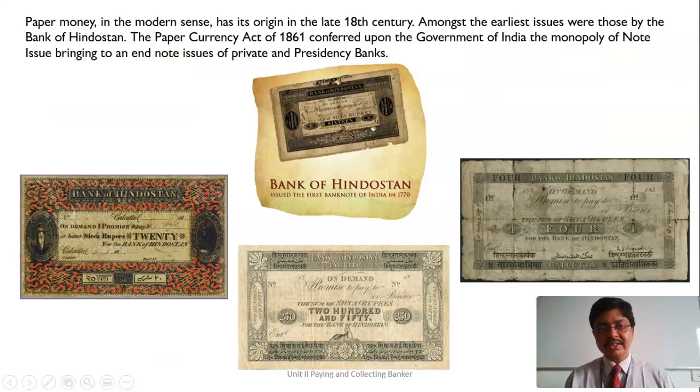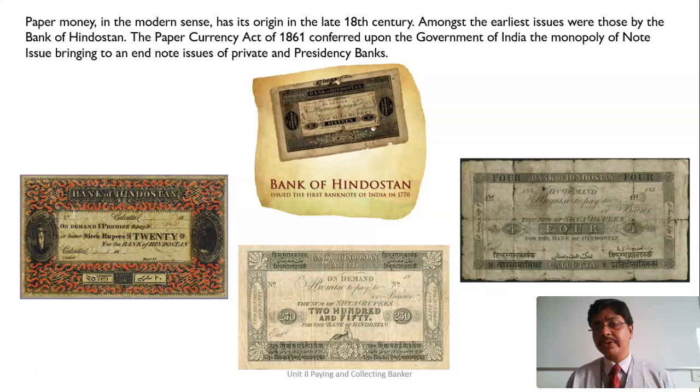So in the modern sense, the modern form of money has its origin even during the 18th century. Amongst the earliest issues were those issued by the Bank of Hindustan. The Paper Currency Act of